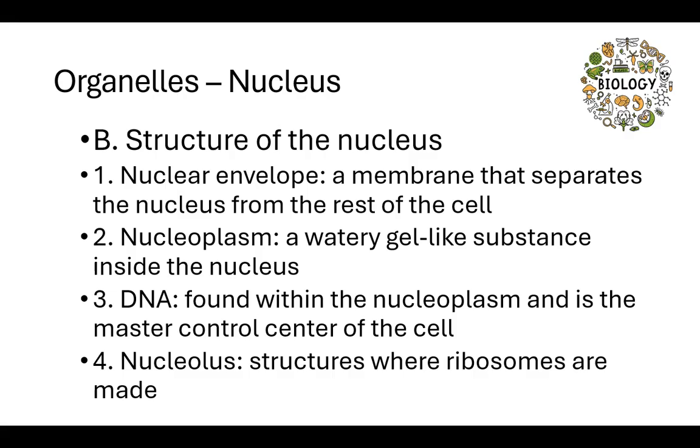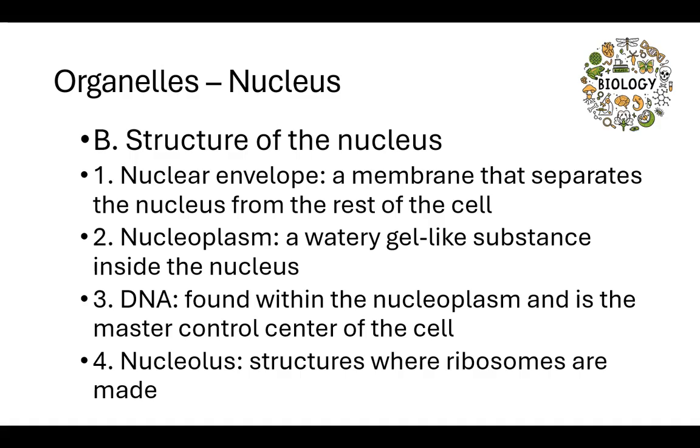The nuclear envelope is a membrane that separates the nucleus from the rest of the cell. Just like the cell has this semi-permeable phospholipid bilayer, we have a nuclear envelope that surrounds the nucleus.